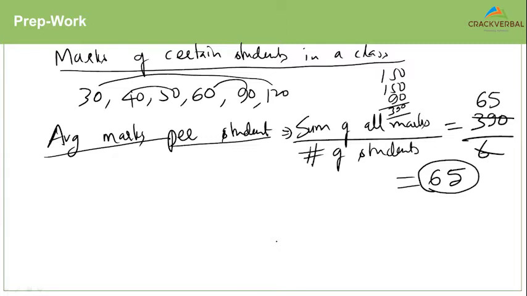Deepak, AM is arithmetic mean, and arithmetic mean is a common terminology given to averages. So you will still have to tell me what kind of an average it is, right? No, that is not right, Asim. I've already mentioned average marks per student.